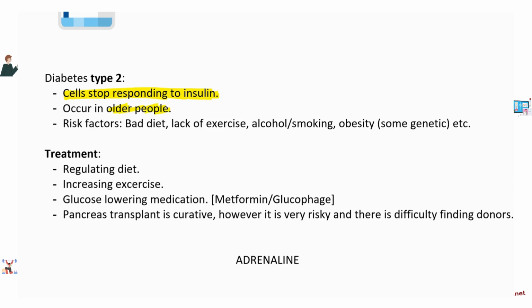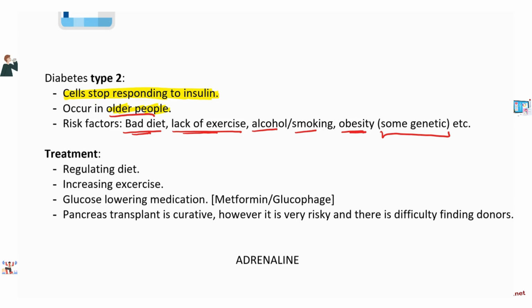Now, the risk factors for diabetes, of course, are age, right? But also bad diet, obesity, lack of exercise, alcohol, smoking, and a little bit of genetic factors are also involved in it. Okay? So, what is the treatment of type 2 diabetes?